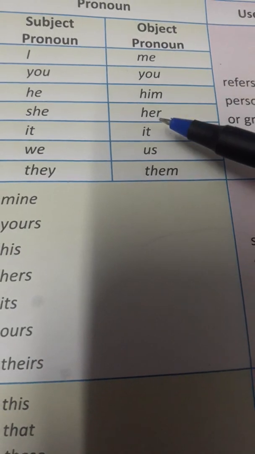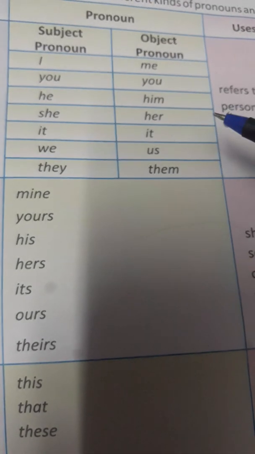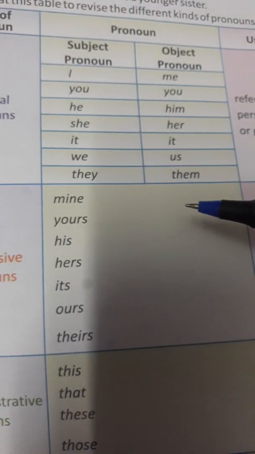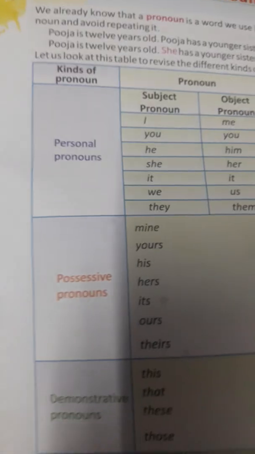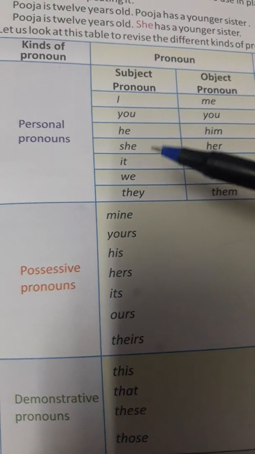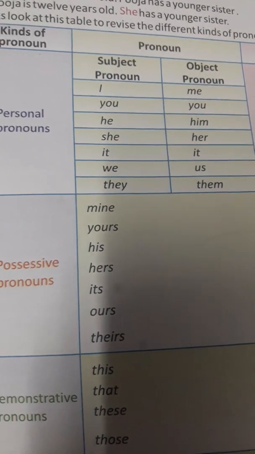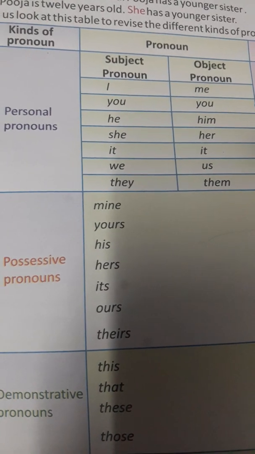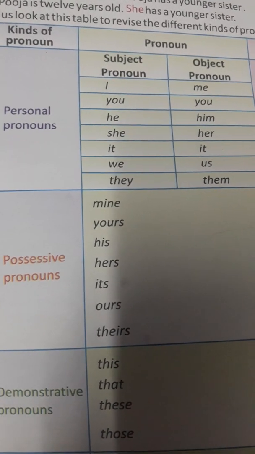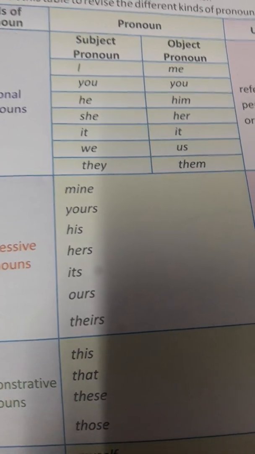In place of things we use it, and in place of the names of persons we use these pronouns. Now see here, this personal pronoun has 3 different forms. The first is the first person pronoun, the second is the second person pronoun, and the third is the third person pronoun. When I give you the definitions, I'll give you the definitions of these also.